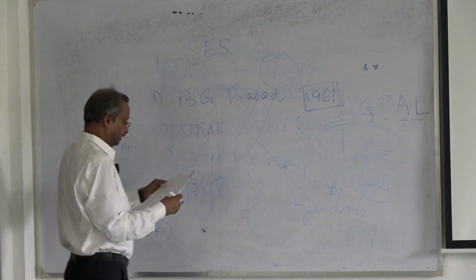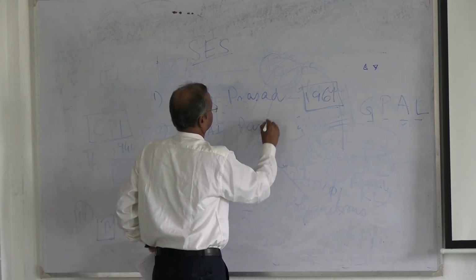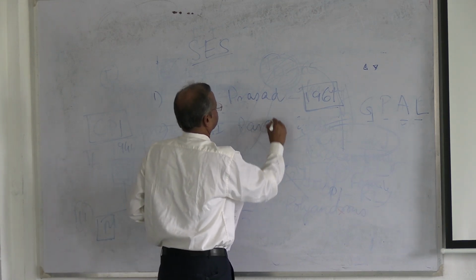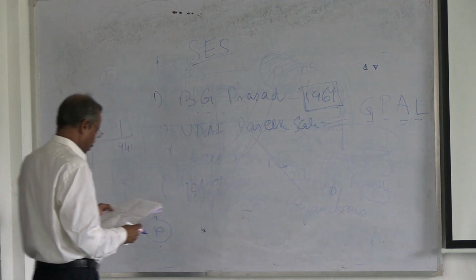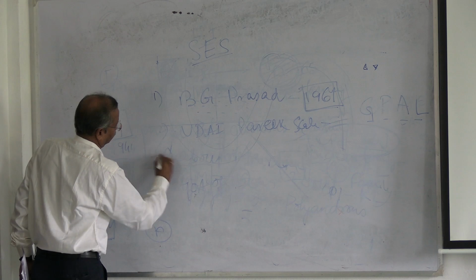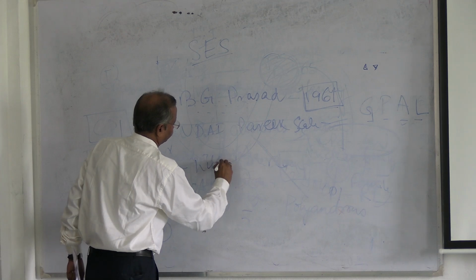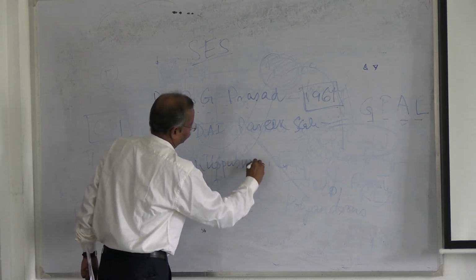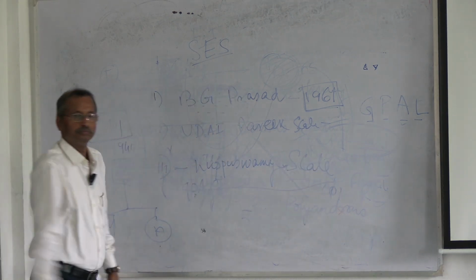Second one is Udai Pareek scale, and third one is Kuppuswamy scale.